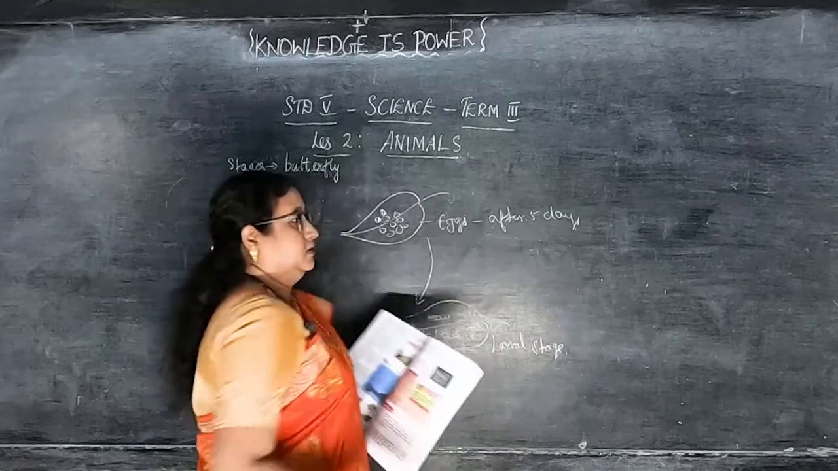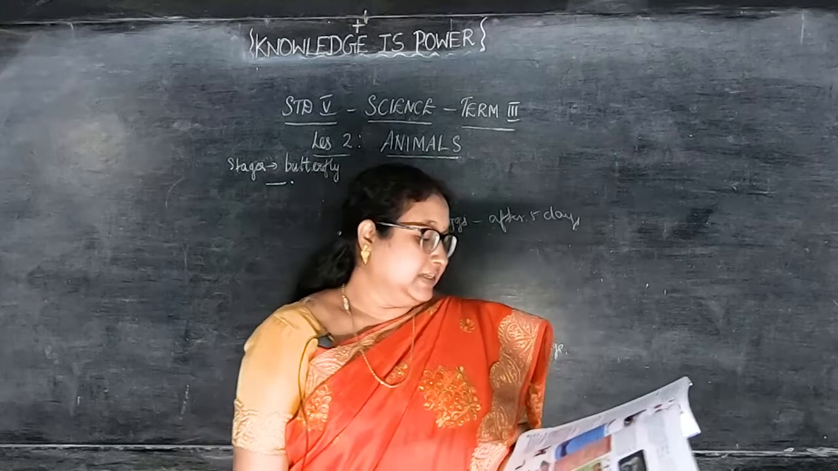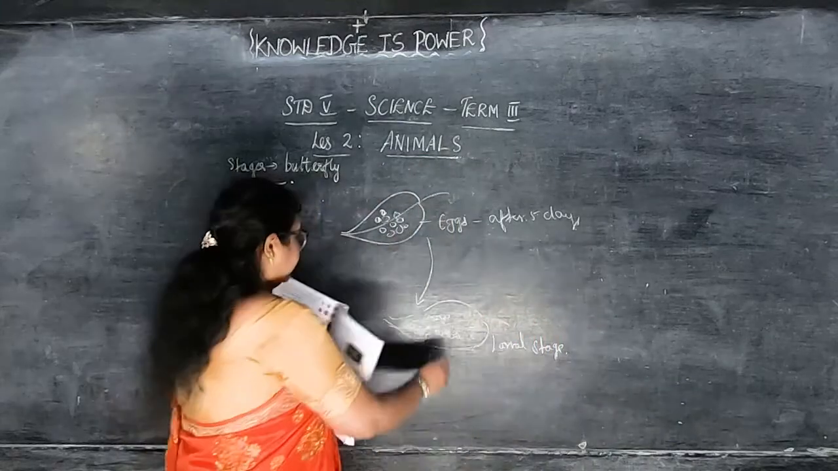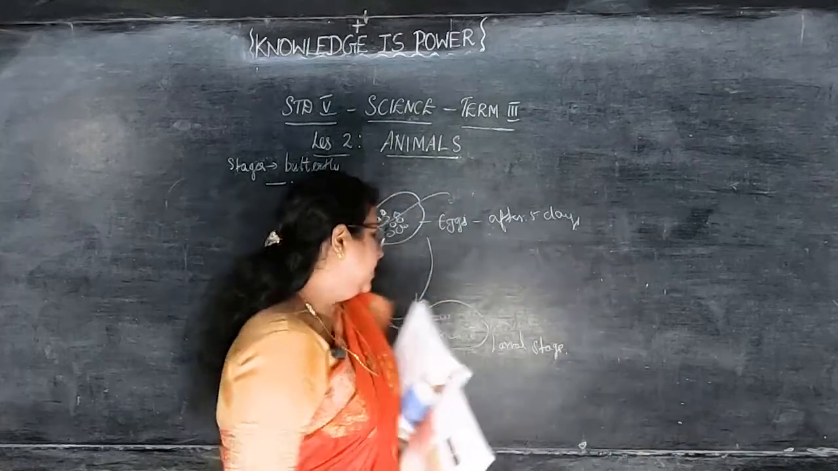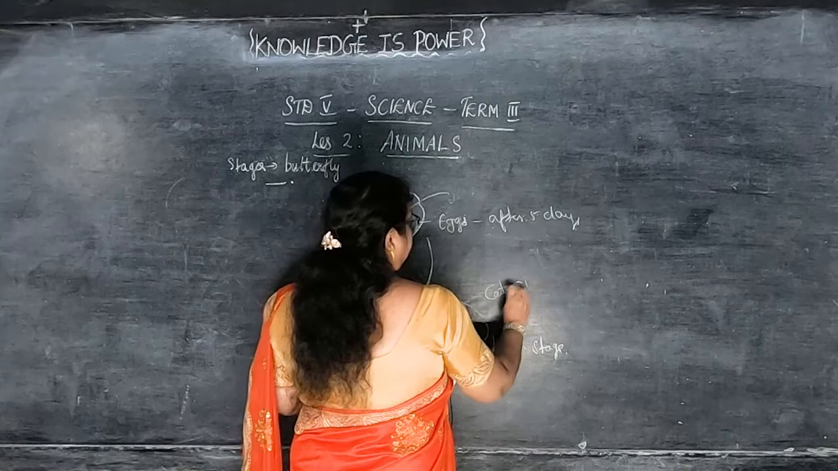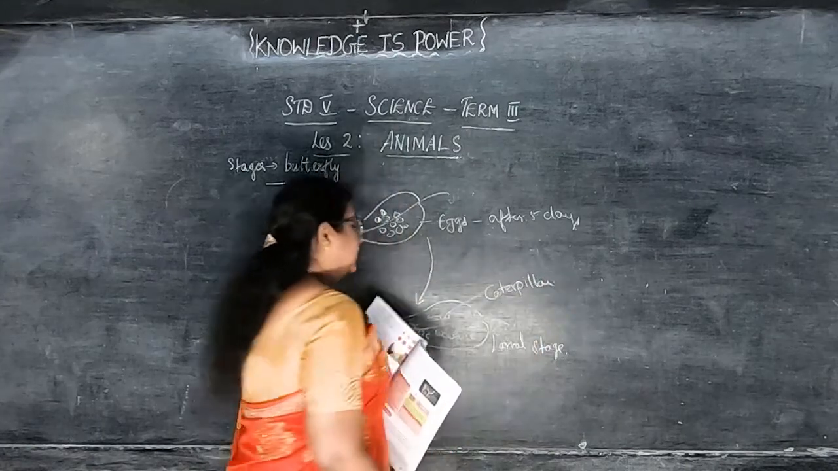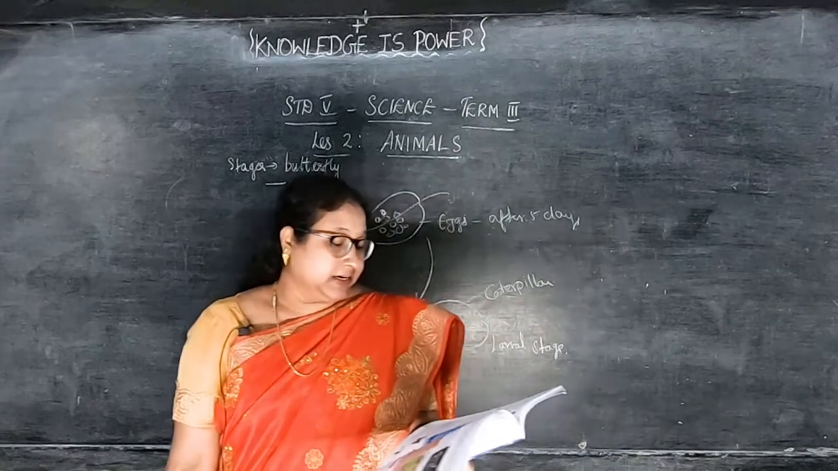From the egg, it forms a tiny worm-like structure called the larval stage. Now the second stage is the caterpillar. This is stage 2, which is the larval stage. It's a caterpillar. It is called a larva. So this creature is called a caterpillar, which is called a larva. It looks like a worm.